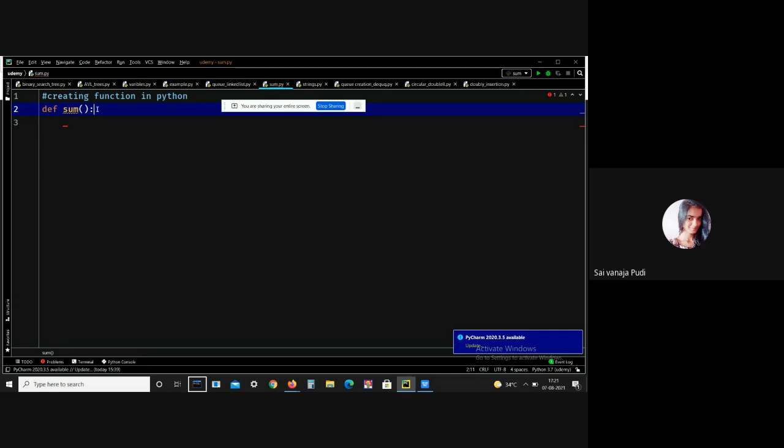Another rule of the function is the return statement is used to return the value. The function can have only one return. These are all the rules of the function. Let me create one function so that you can understand better.